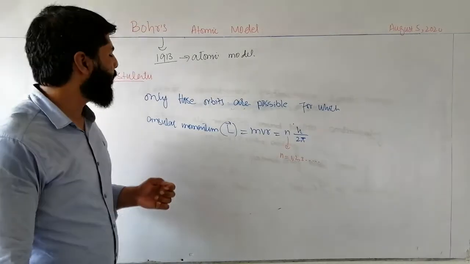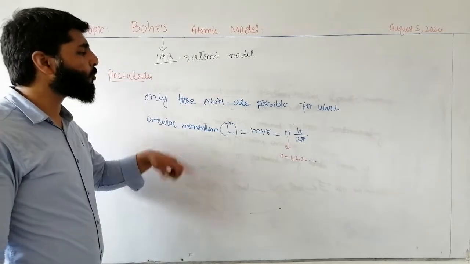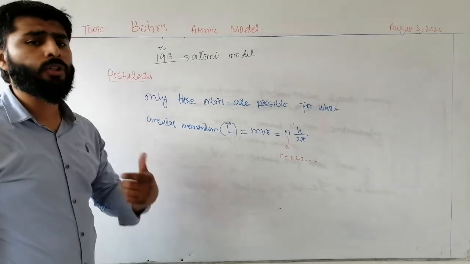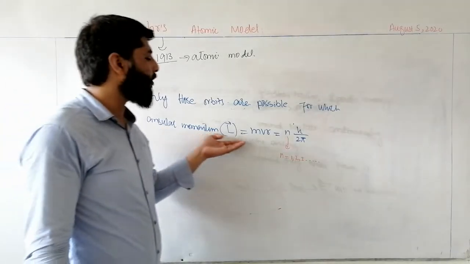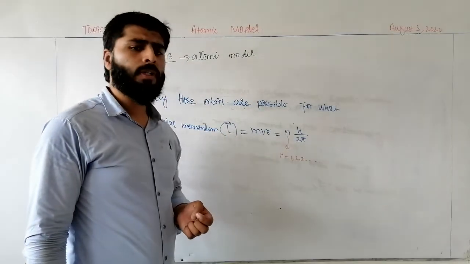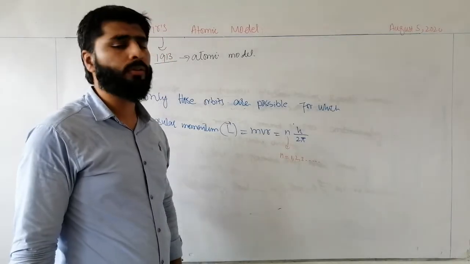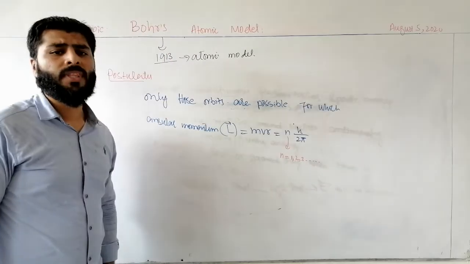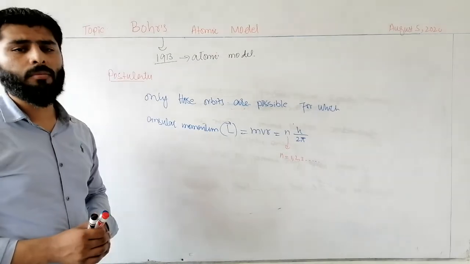So he said that only those paths are possible for the revolution of an electron around the nucleus for which angular momentum will be equal to nh over 2 pi, where n is an integer having the value 1, 2, 3 up to infinity. These were the postulates of Bohr's atomic model.